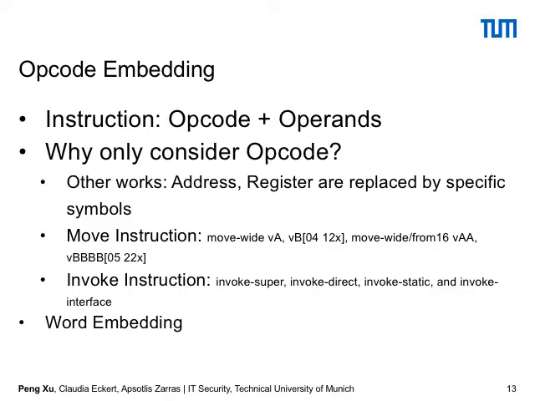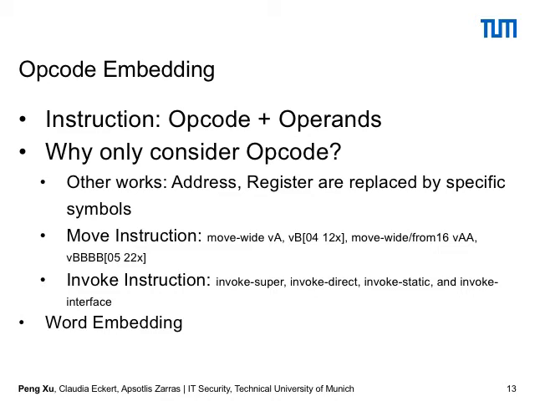We use the opcode embedding to convert our opcode into a vector. Here, we also mention why we didn't consider the operand. For example, in the move instruction, we have different operands, but we use a specific symbol to replace all of the memory addresses and different registers.